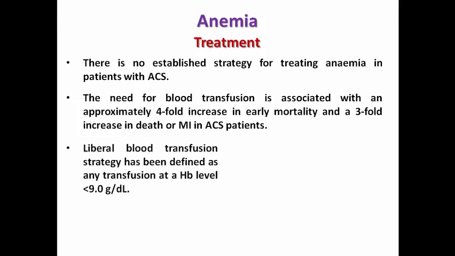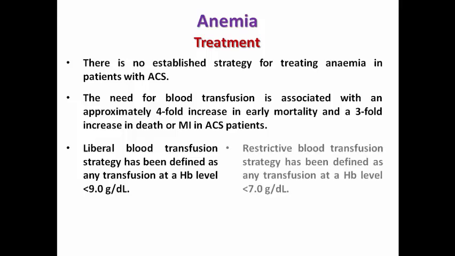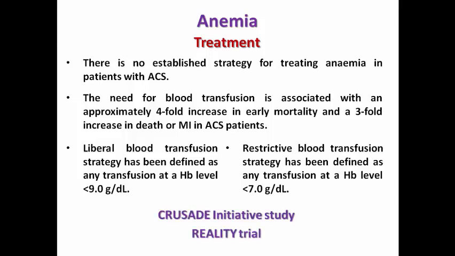We have two strategies for blood transfusion, which are liberal blood transfusion, in which it is done if hemoglobin is less than 9 grams, or restrictive blood transfusion, in which we transfuse blood if hemoglobin is less than 7 grams. We had multiple comparisons between liberal and restrictive blood transfusion strategies in the CRUSADE initiative study and the REALITY trial, which may favor restrictive blood transfusion to reduce the hazards caused by blood transfusion.